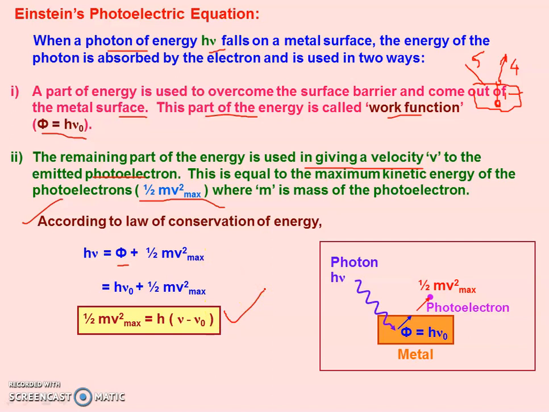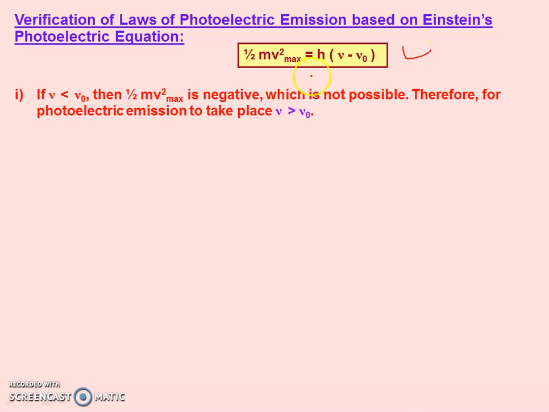Now we will explain the laws of photoelectric effect with the help of Einstein's photoelectric equation. So this is Einstein's photoelectric equation. Now we have to explain all these laws with the help of this equation. First, if nu is less than nu naught, then kinetic energy will be negative.